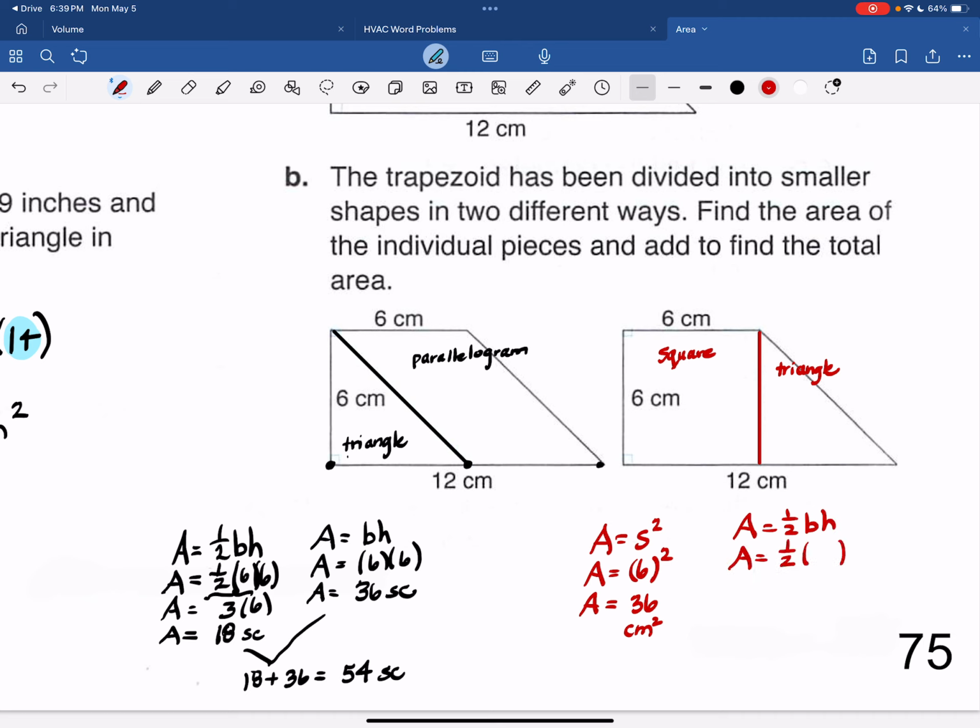The base of that triangle is from here to here. That's 6, and the height is also 6. 1/2 of 6 is 3, and 3 times 6 is 18 square centimeters. And again, combining those two, you will get 54 square centimeters.